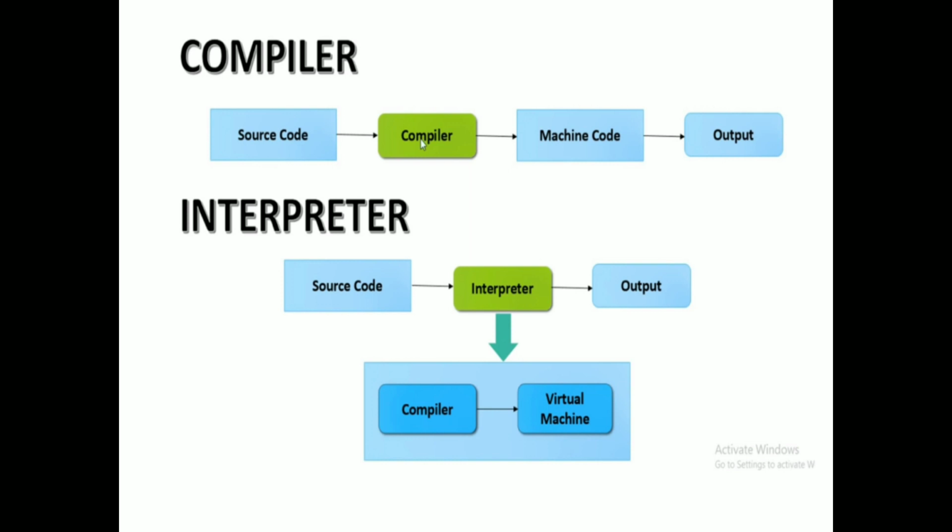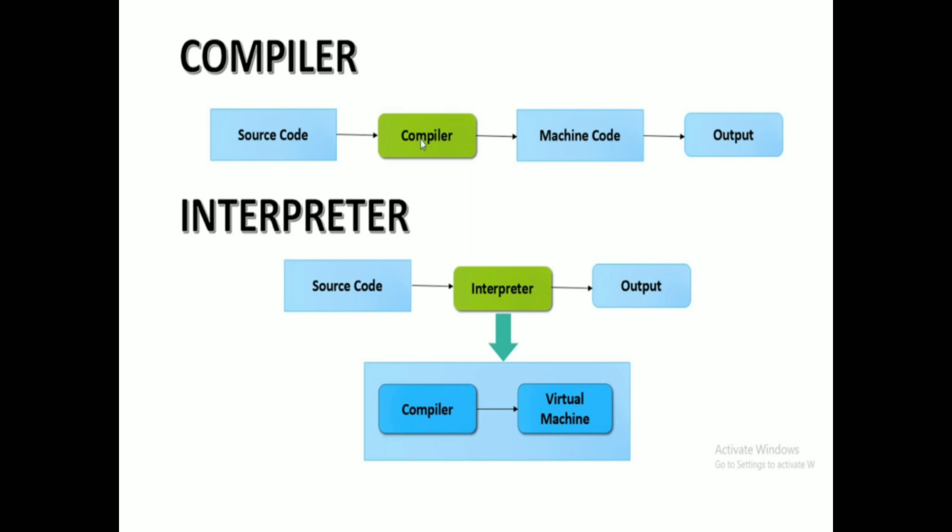Here you can see the source code is the program. After the program typing is completed, it will be given to the compiler. The compiler will check only the syntactic rules. If the syntax rules are incorrect, it will raise the error. Otherwise, if we do not have any errors, it will be given to the machine level language. Machine level language is what you can see here.